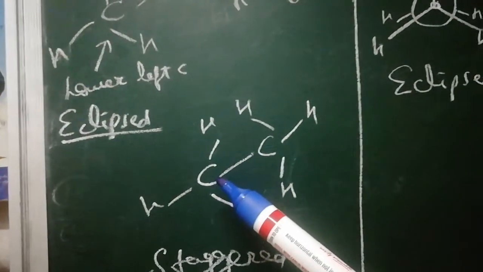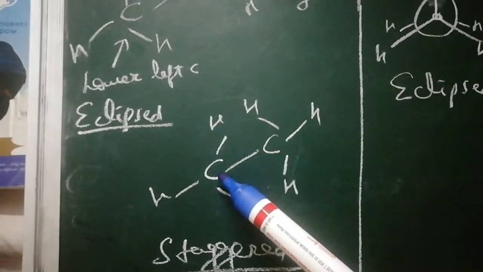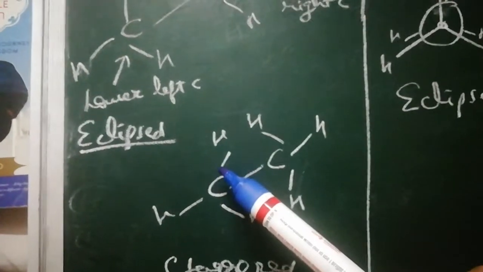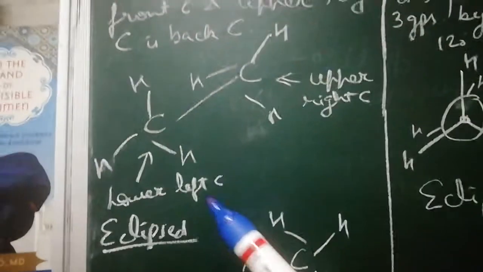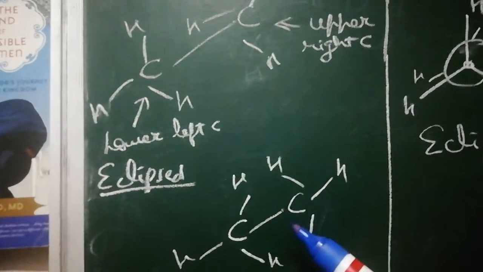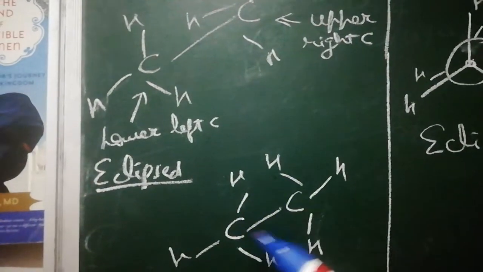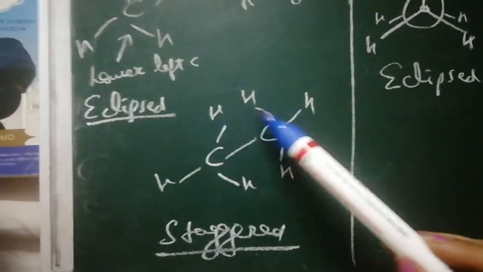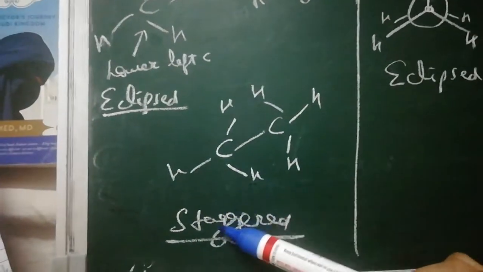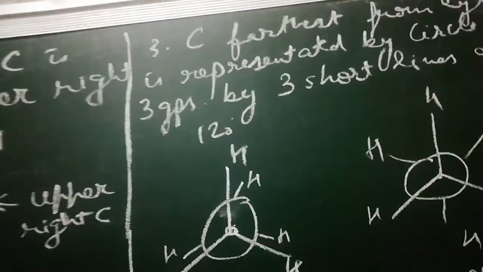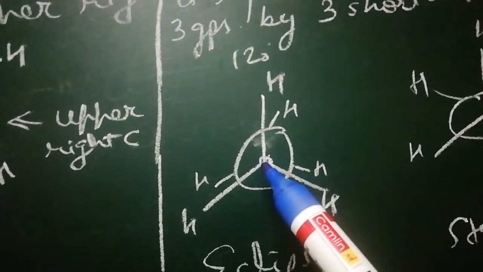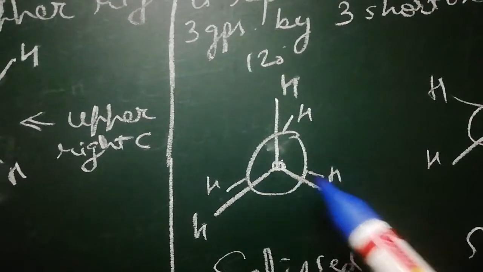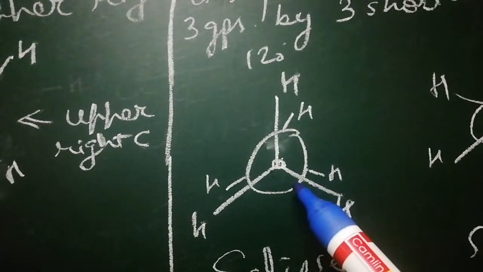Let us discuss this staggered conformation first. This is carbon number 1, this is carbon number 2. In staggered conformation, this hydrogen is exactly opposite to this hydrogen. In the eclipsed form this hydrogen was exactly at the back of this hydrogen, but here it is exactly in the opposite direction. So you have to draw the groups in opposite directions. When the groups are present in opposite directions, then this is the staggered conformation. Likewise, in Newman projection formula, the carbon nearest to the eye is represented by a point, and the three groups are represented by long lines separated by 120 degrees.